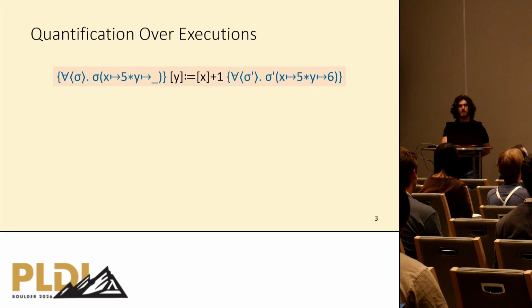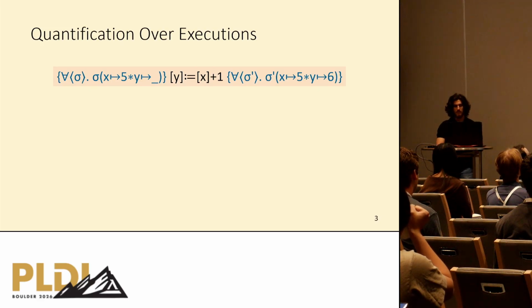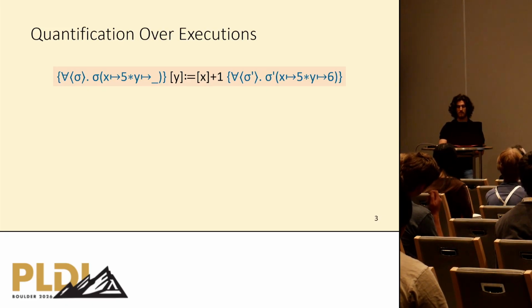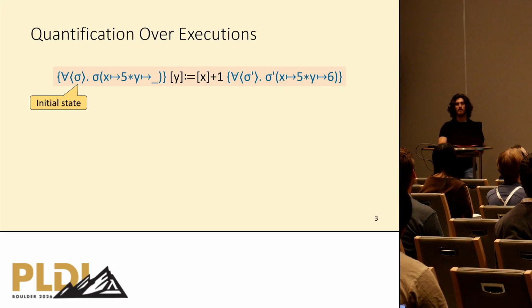Okay, now why set of states are so powerful? Consider the following hypertriple, which has the precondition and postcondition colored in blue just for readability. So in our case, the pre and post conditions are satisfied by a set of states and not simply states. So our precondition in this case is satisfied by those set of initial states where all initial states sigma satisfy that x points to 5 and disjointly y is allocated.